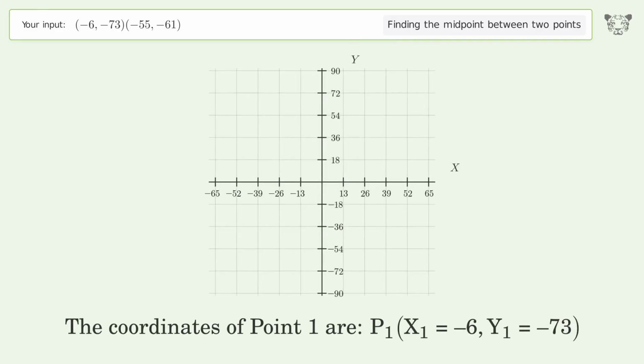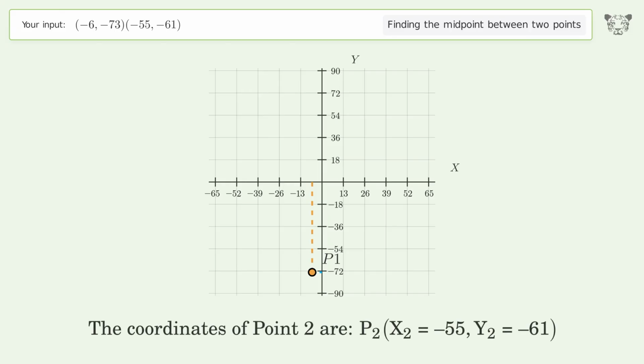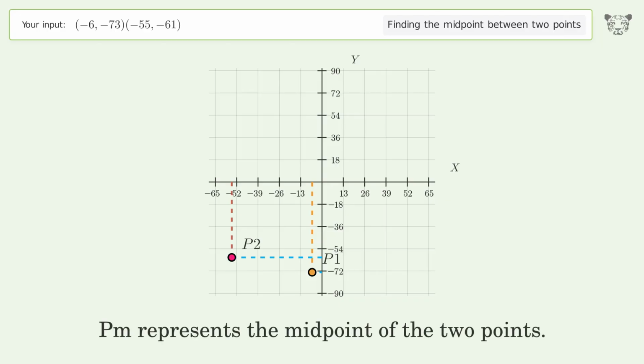The coordinates of point 1 are, x1 equals -6, y1 equals -73. The coordinates of point 2 are, x2 equals -55, y2 equals -61. PM represents the midpoint of the 2 points.